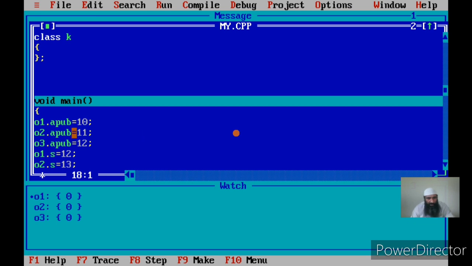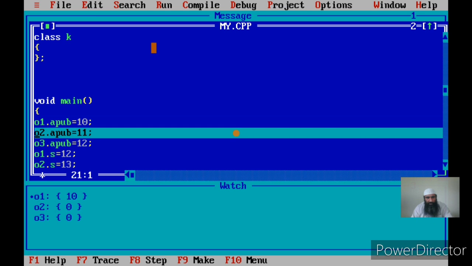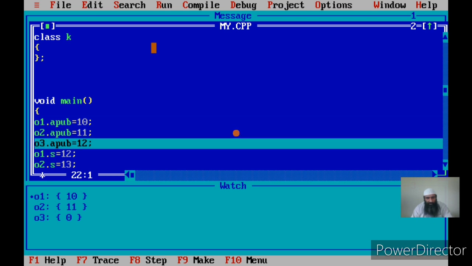Now see, I have got object O1, and it is showing me only dot apub, its value is 10, O2 dot apub, its value is 11, and O3 dot apub, its value is 12.